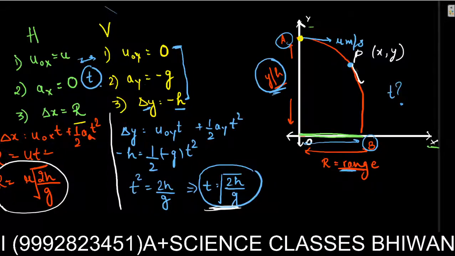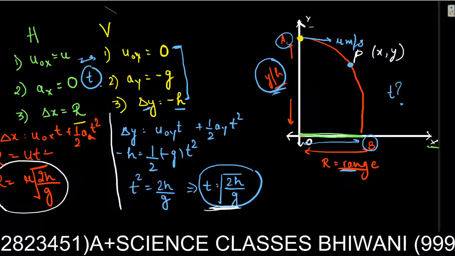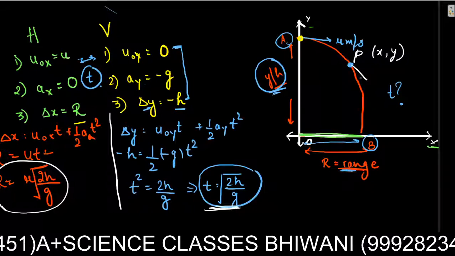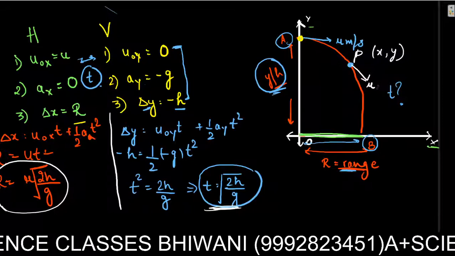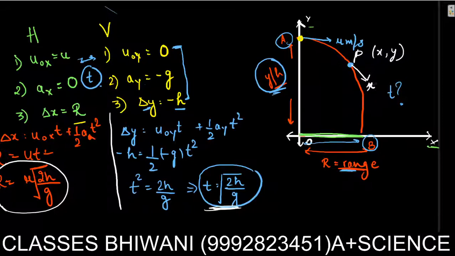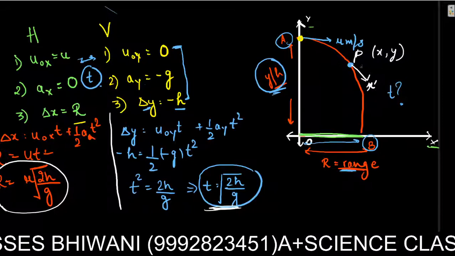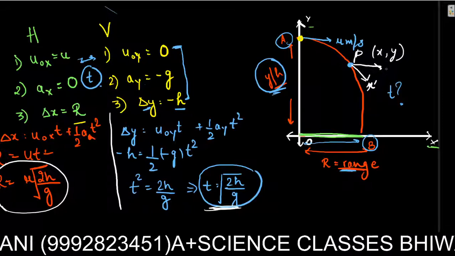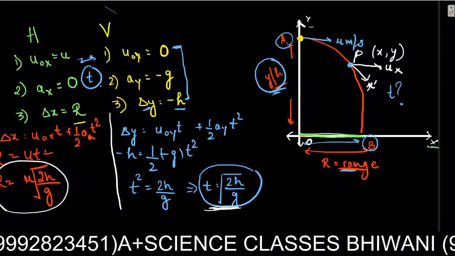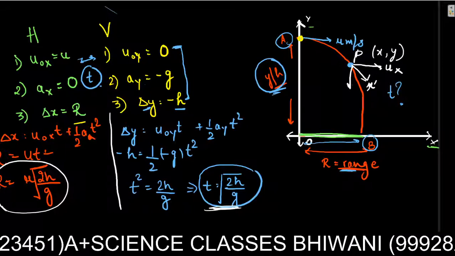If I just, it's not perfect, let me draw it again. The tangent is going to tell me the velocity, let it be u dash. Let me resolve it into its components. I am resolving it into ux and uy.